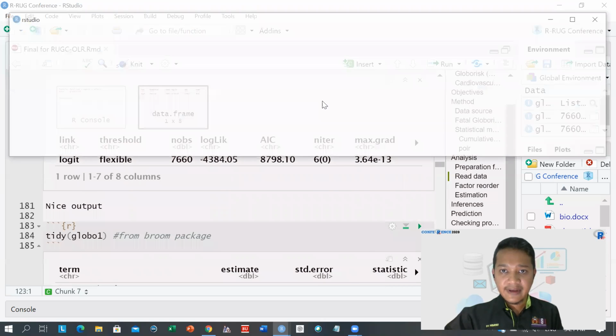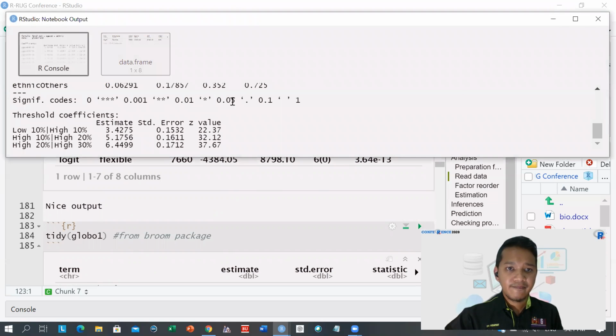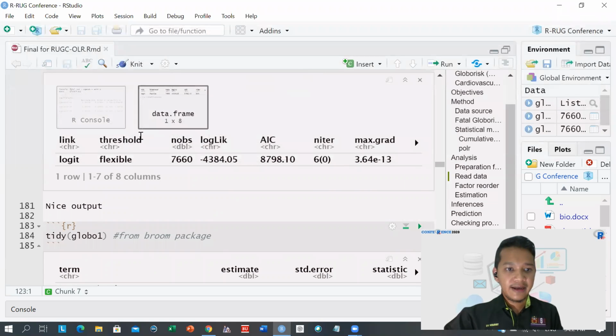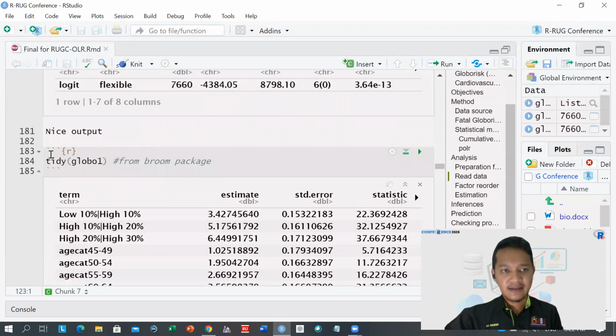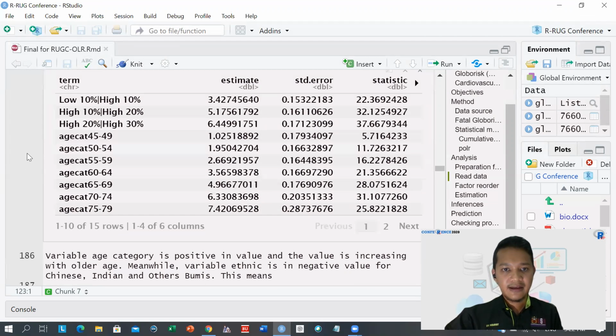All right, we can see here we have the threshold coefficients, and we have also the coefficients. And to have a nice output, we can use tidy from the broom package, applied to the globaris1 model, and we will have this type of output.